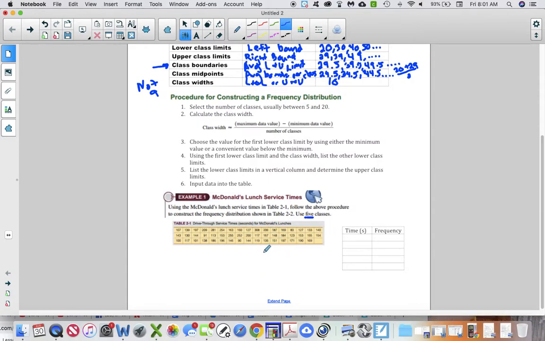These are drive-through service times for McDonald's lunches. So it took 90 seconds for somebody to go through the drive-through. It took 308 seconds for somebody to go through the drive-through. That's like 5 minutes. So all of these are in seconds, how long it's taking to go through the drive-through. We need to figure out what our classes are going to be over here.